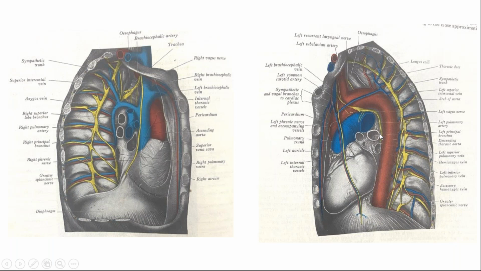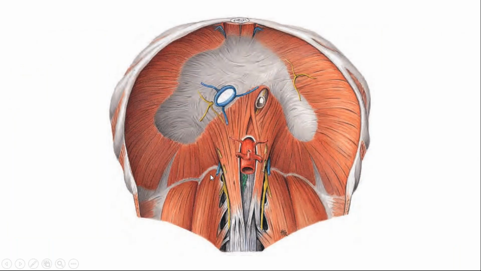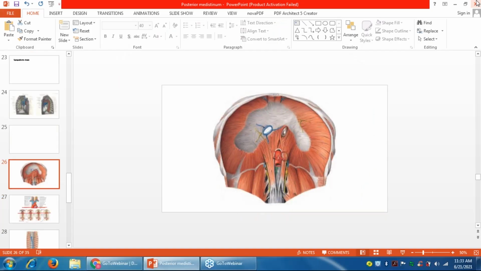It is going to join the branch from the right vagus and will form the left vagal trunk. So this was the right vagal trunk and the left vagal trunk. So this is how the two vagal trunks are formed, which will be shown in the specimen today with the table teachers. So that is all for today, and you can quickly start your demonstrations.